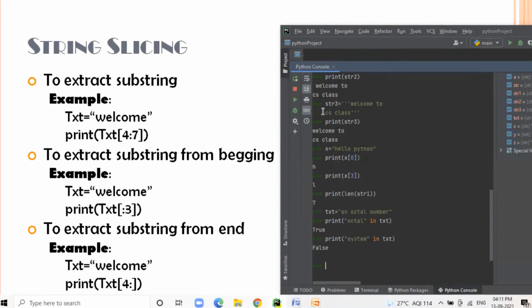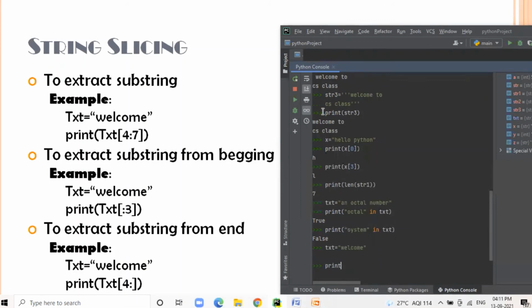For example, you want to extract a substring. First you have to create a text, which is a string, and now use the print function, and with the help of square brackets, here we have to specify the beginning and ending index to extract the substring.